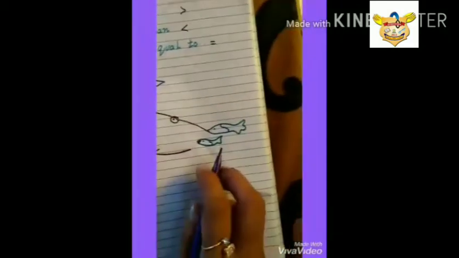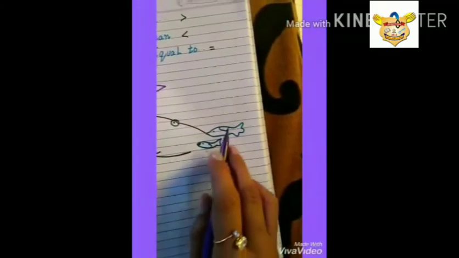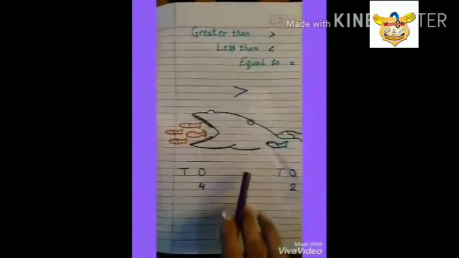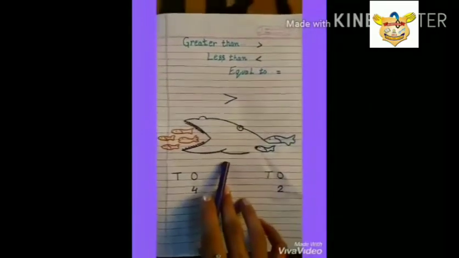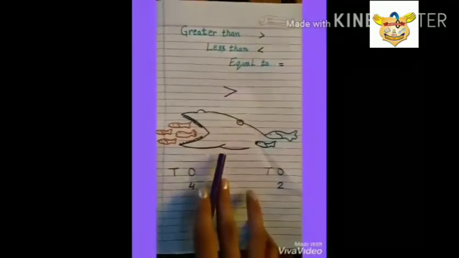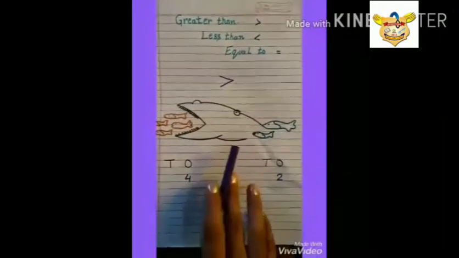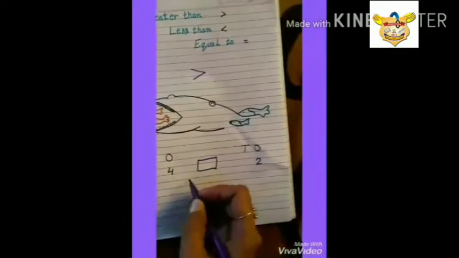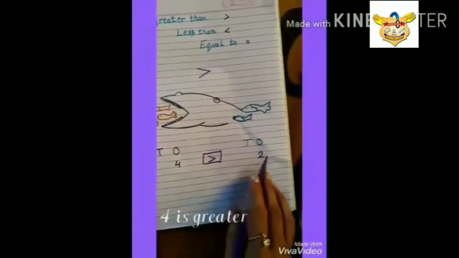Now here, count with me. 1, 2. 2 is also a single digit number, na? Okay, now there is a trick. The trick is that this Mr. Crocodile always eats the big thing. Big number, larger number, greater number, he will eat. Which number is greater? Yes, 4 is greater than 2. So we put greater than sign here. It means 4 is greater than 2.